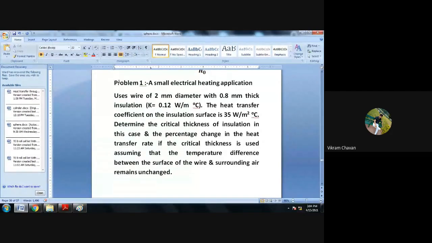Determine the critical thickness of insulation in this case, and the percentage change in the heat transfer if the critical thickness is used, assuming that the temperature difference between the surface of the wire and surrounding air remains unchanged. Okay, this is the statement. What they have given is that one electrical wire is there and whose diameter is provided.